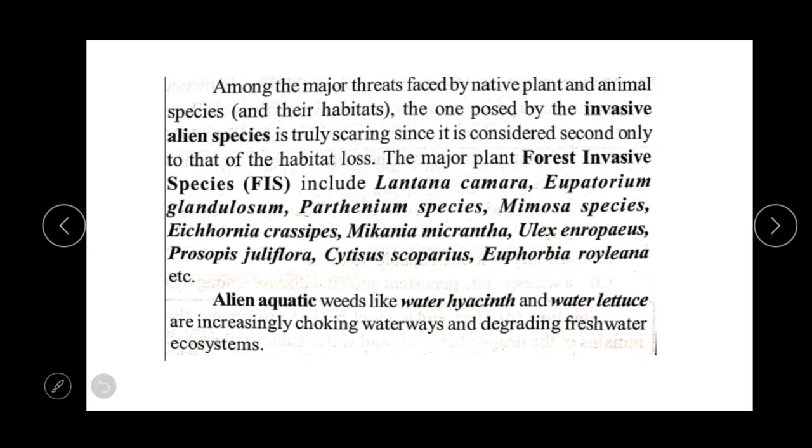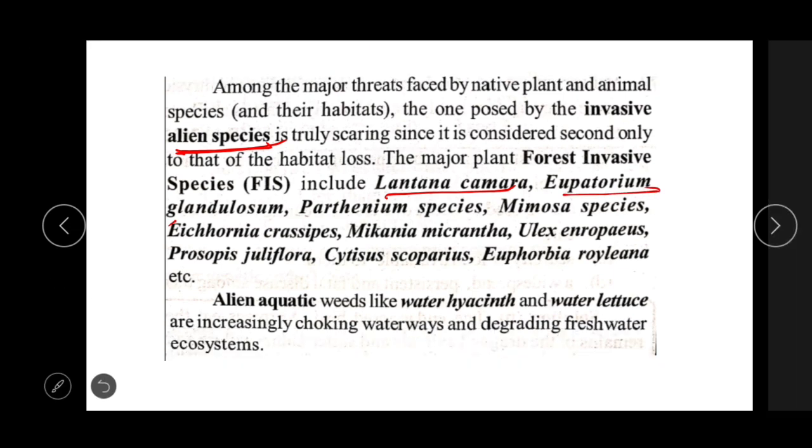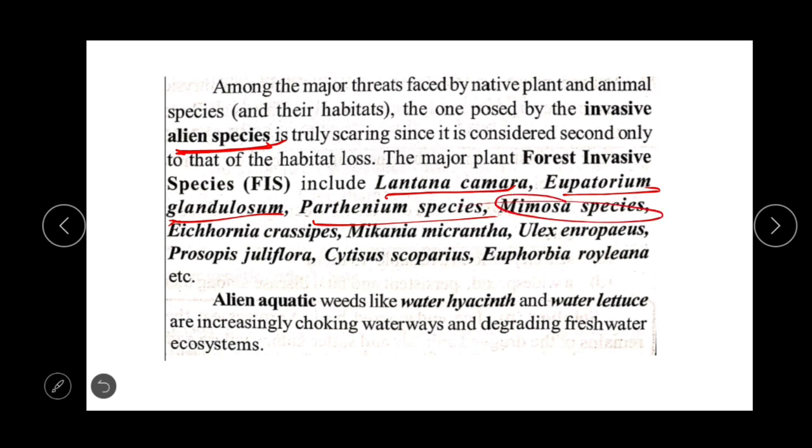Among the major threats faced by native plant and animal species and their habitats, the one posed by invasive alien species is truly scary, since it is considered second only to habitat loss. The major plant forest invasive species include Lantana camara, Eupatorium glandulosum, Parthenium, Mimosa species, Eichhornia crassipes, Mikania species, Ulex, Prosopis, Cytisus, Euphorbia, etc. Alien aquatic weeds like water hyacinth and water lettuce are increasingly choking waterways and degrading freshwater ecosystems.